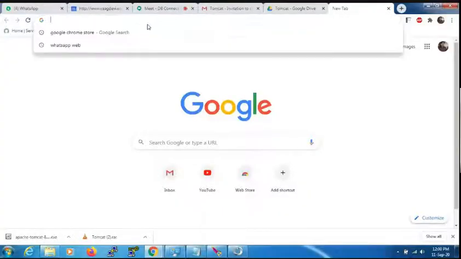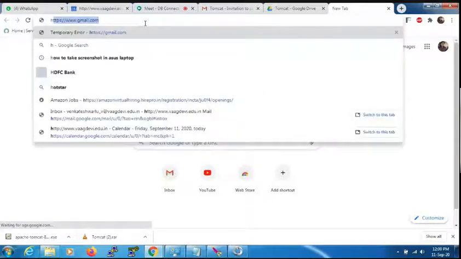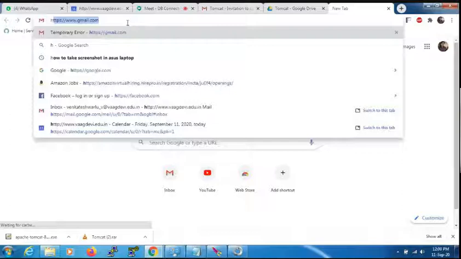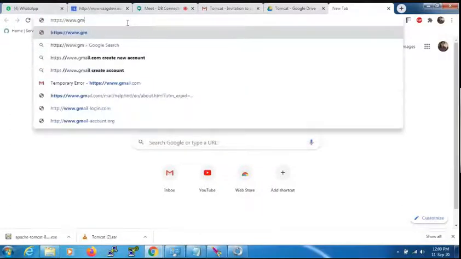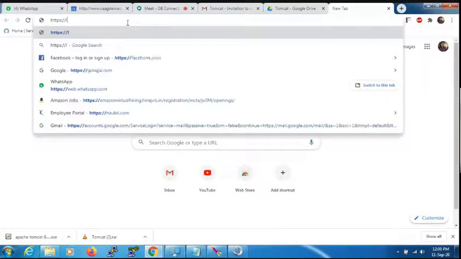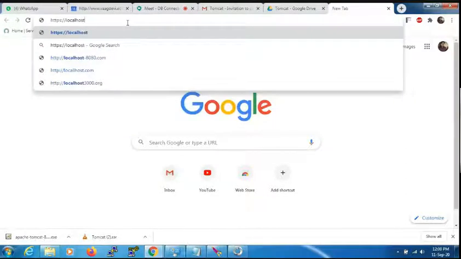Right, here, taking a browser, type. Please concentrate here. Here we should type HTTP, two forward slashes. Our server is present in the same machine. Type localhost colon.